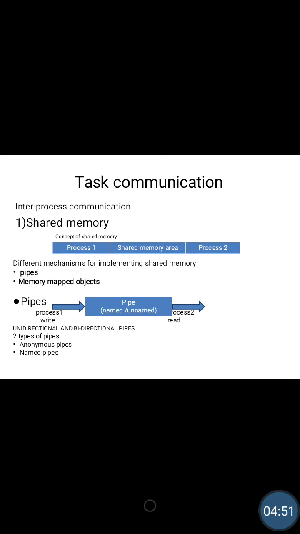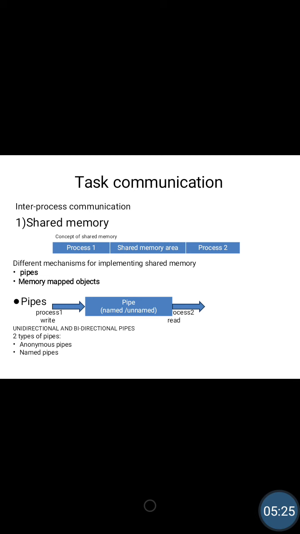So this is unidirectional. Next is bidirectional. In bidirectional, reads and writes can be done by the processes from one end. If process 1 wants to write something into the pipe, it can write and it can be read by process 2. Or if process 2 has written something, it can be read by process 1 also. So from one end, both read and write operations can be done. The pipes can be anonymous pipes or named pipes.